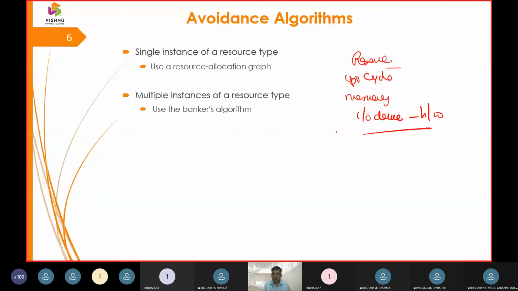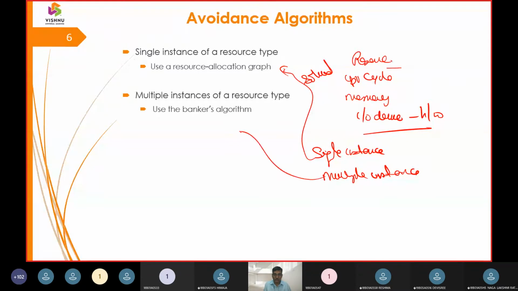These can have a single instance, or they can have multiple instances. If it is single instance, then it can be solved using a resource allocation graph. If there are multiple instances, then it is solved by Banker's algorithm. So these are the constraints we have to take care of.